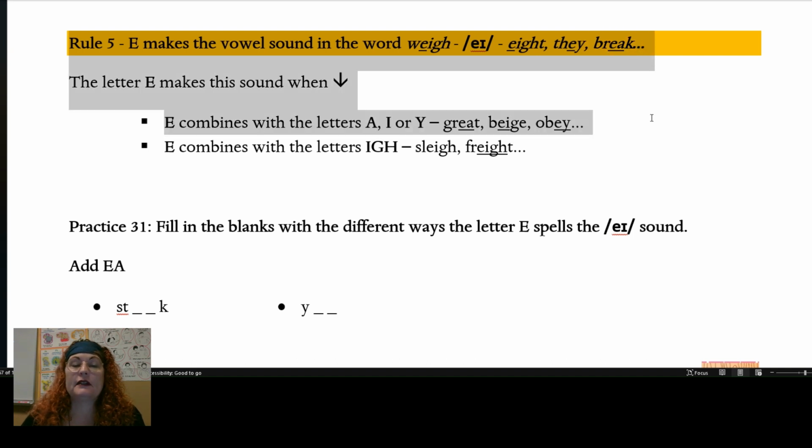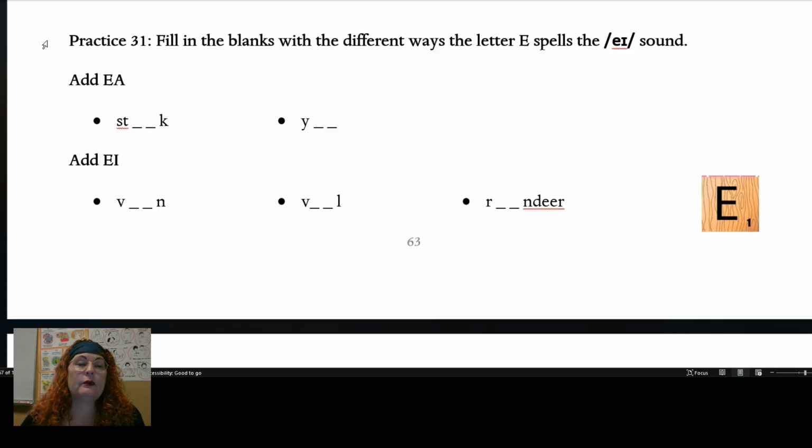And this happens when the E combines with an A, I, or Y, such as great, beige, obey, or combines with IGH, such as sleigh and freight. In practice 31, fill in the blanks with the different ways the letter E spells the A sound.